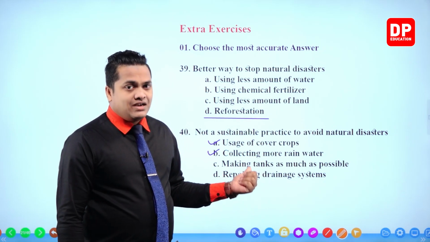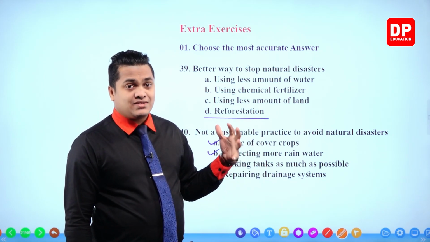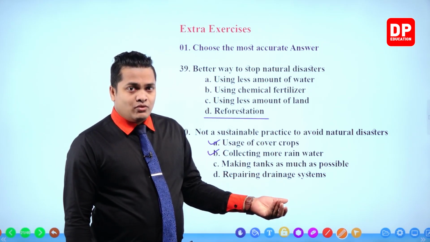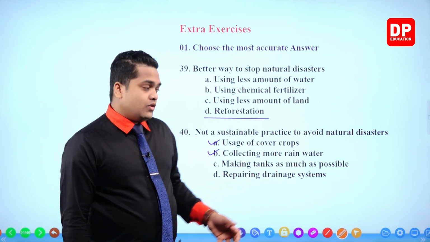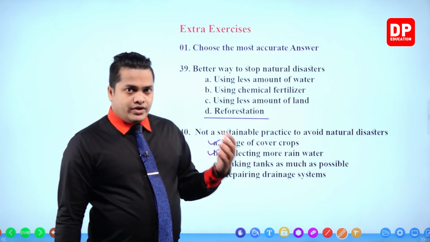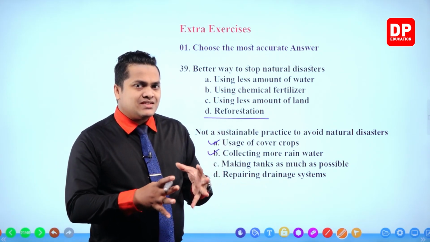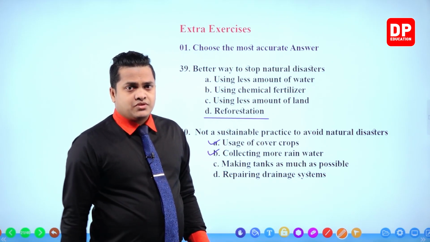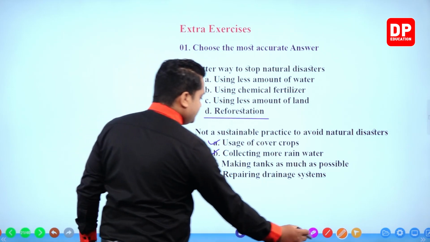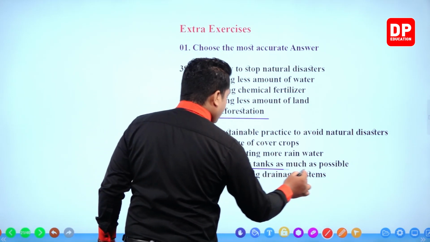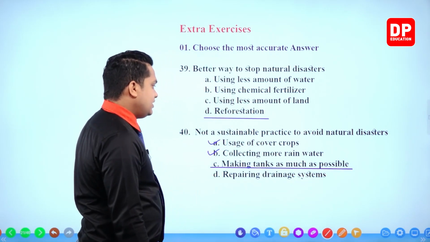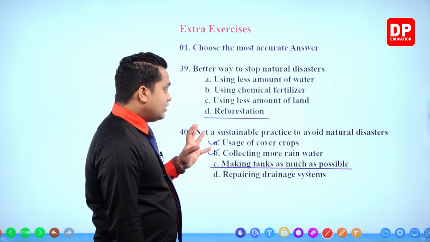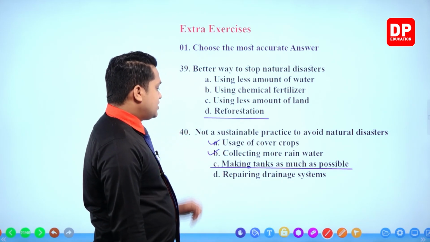We have to build tanks. It's good, but not as much as possible. It will definitely use the land irregularly, right? So building tanks is good, but up to a certain limit, not as much as possible. So this should be the incorrect one, the answer for question number 40.